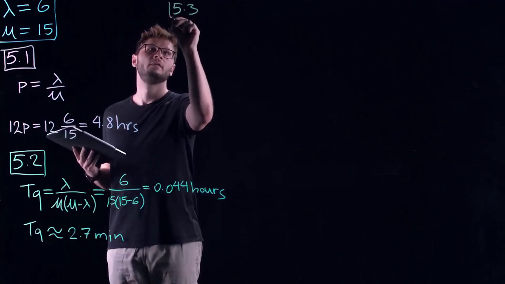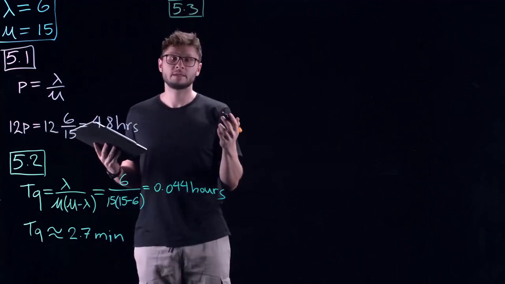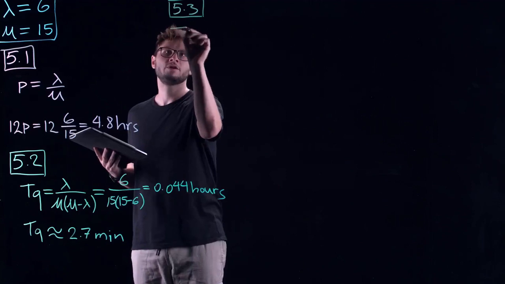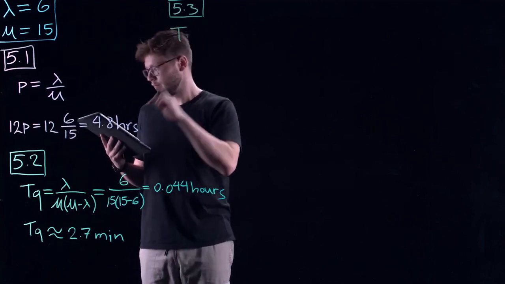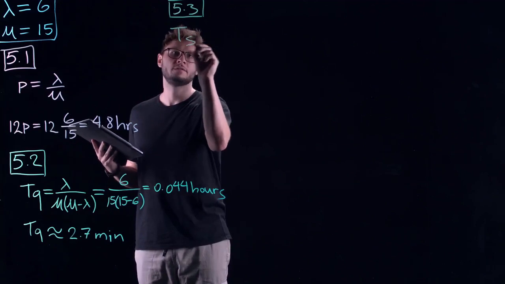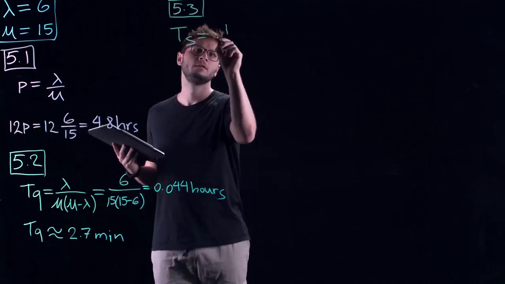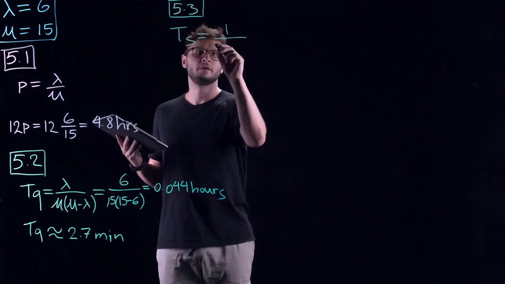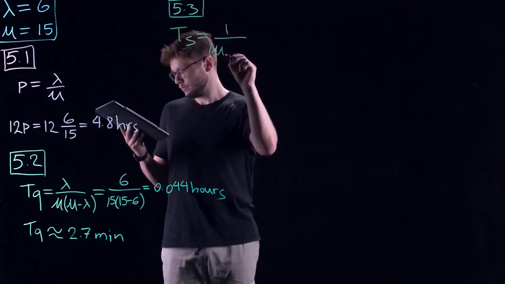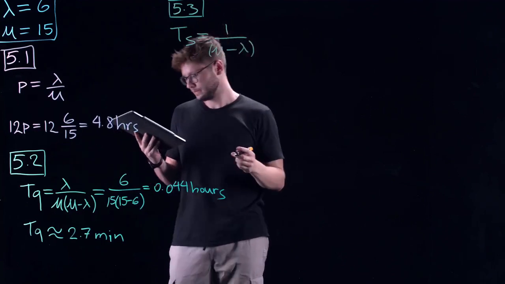Our formula for expected time in the system is once again given in the question. It's going to be TS, for system, time in system, equals 1 over mu minus lambda.